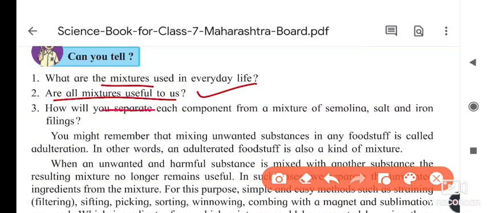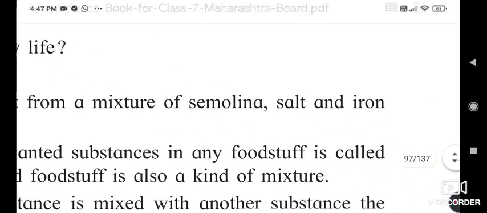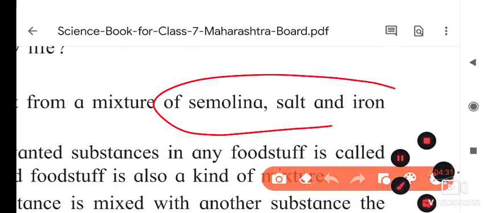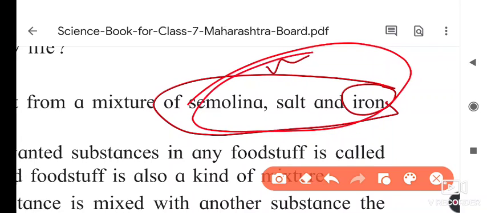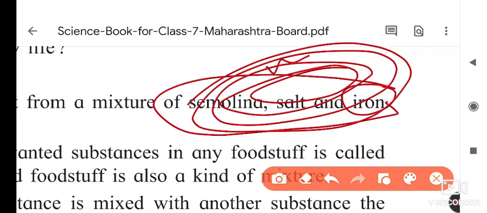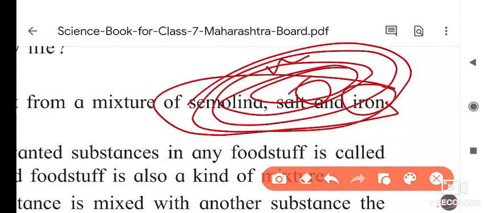And how will you separate each component from the mixture of semolina, salt and iron filings? First of all, we have to separate the semolina, salt and iron filings from this mixture. How can we separate the iron? If I simply move a magnet over the dish of semolina, iron and salt, the iron filings get stuck to the magnet.